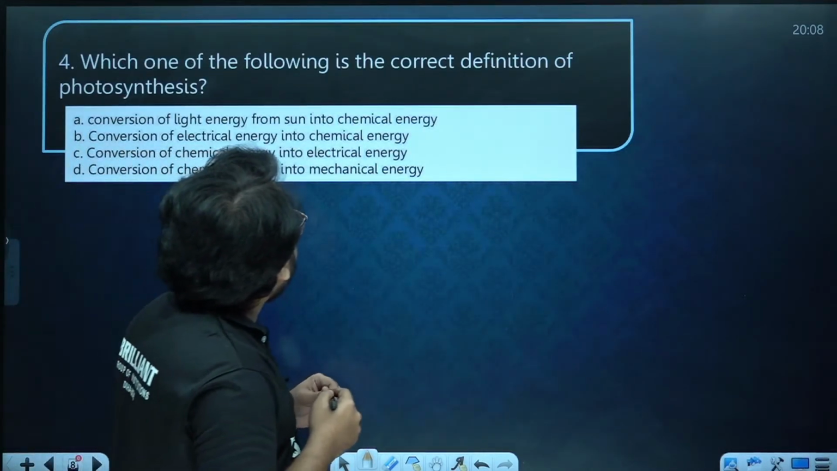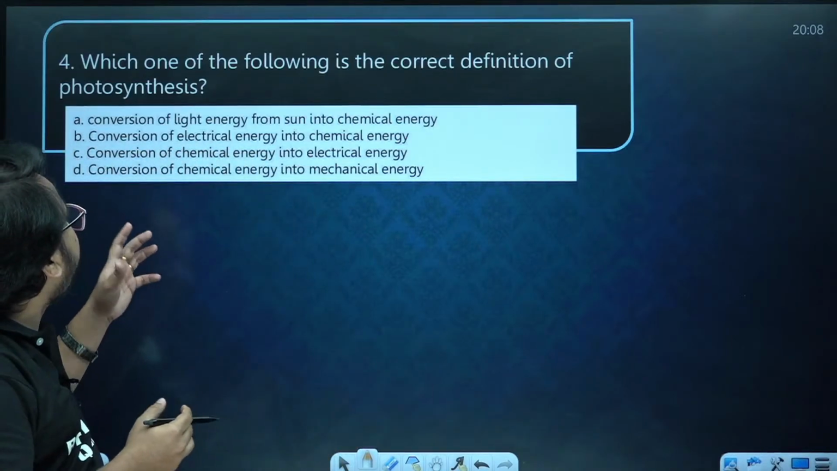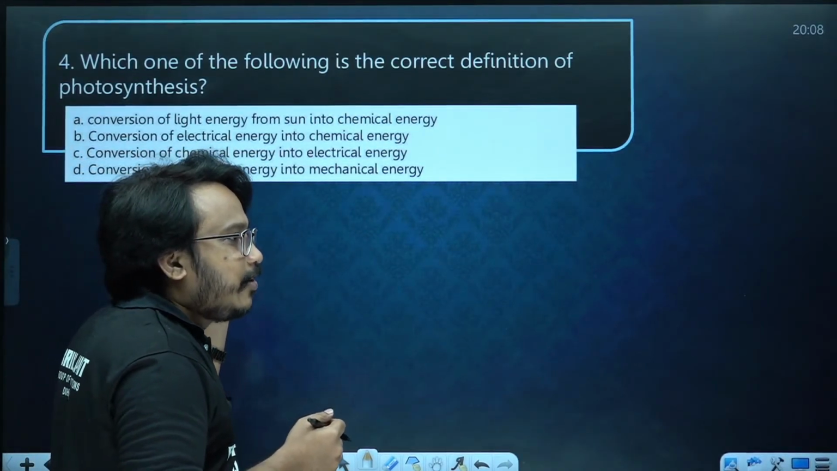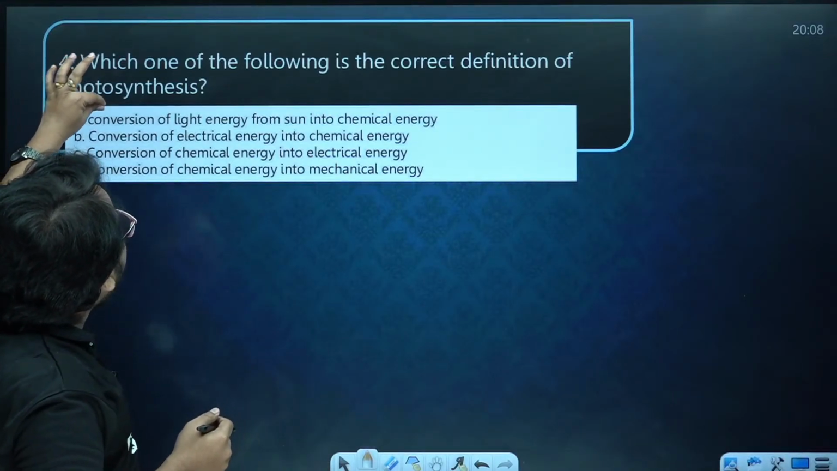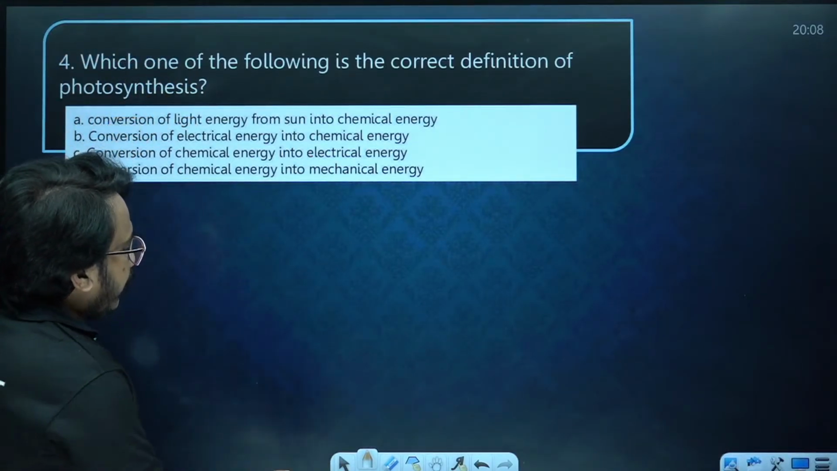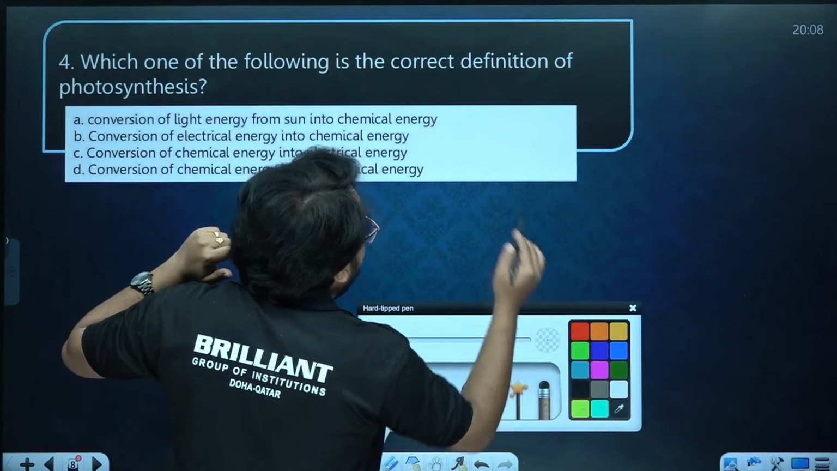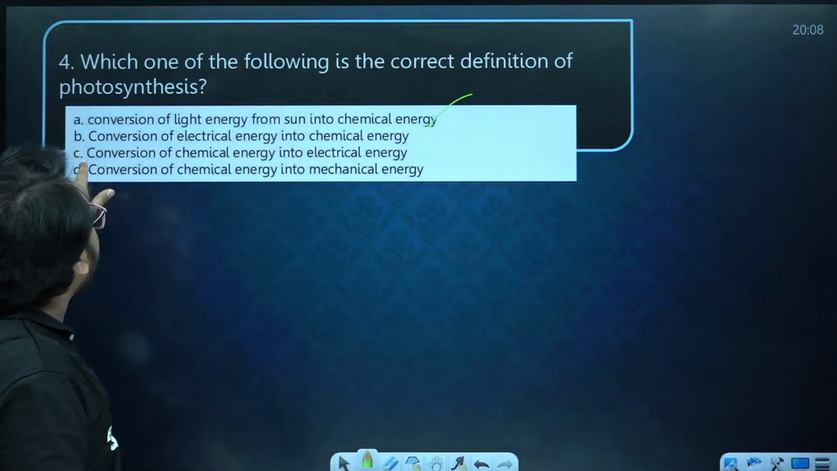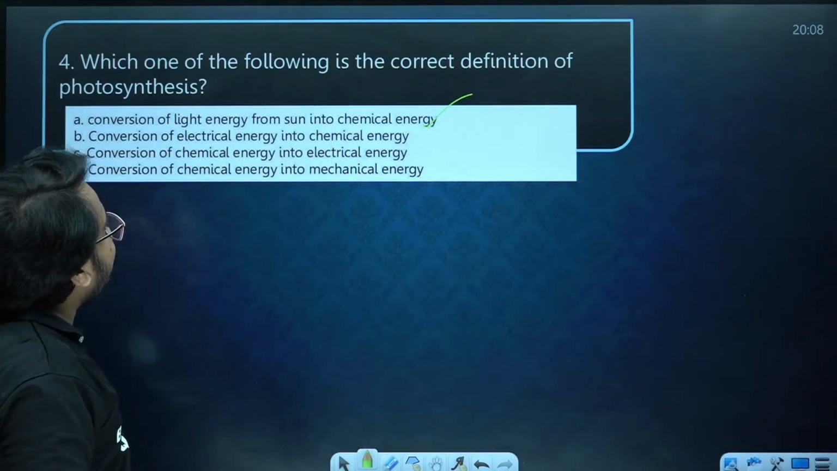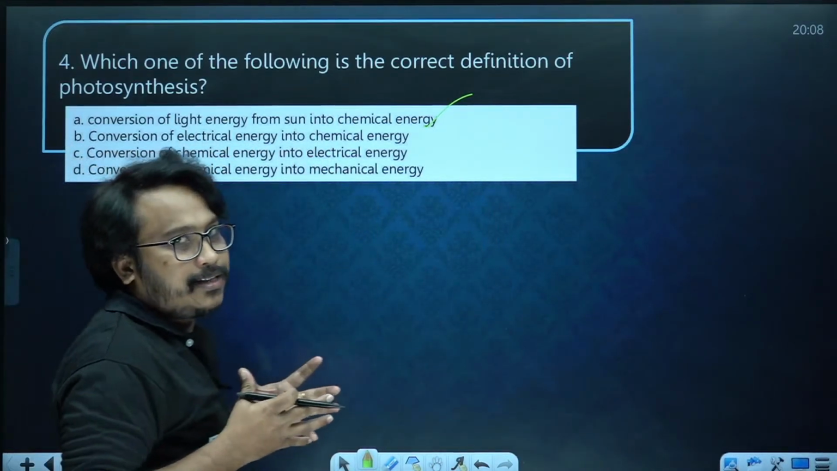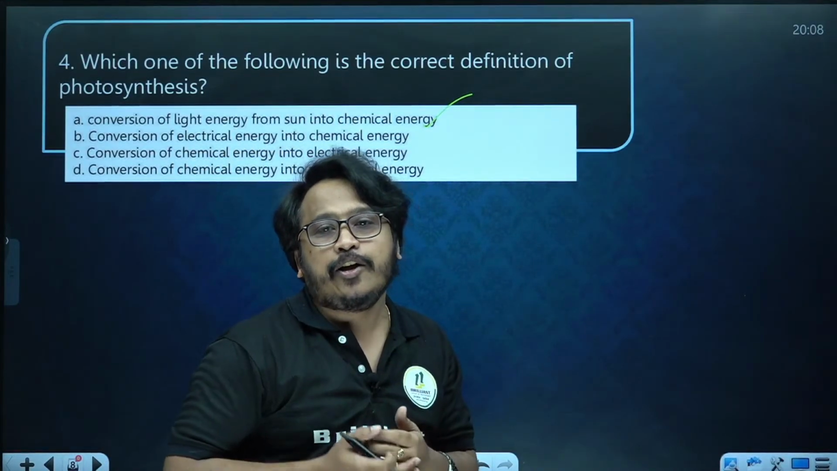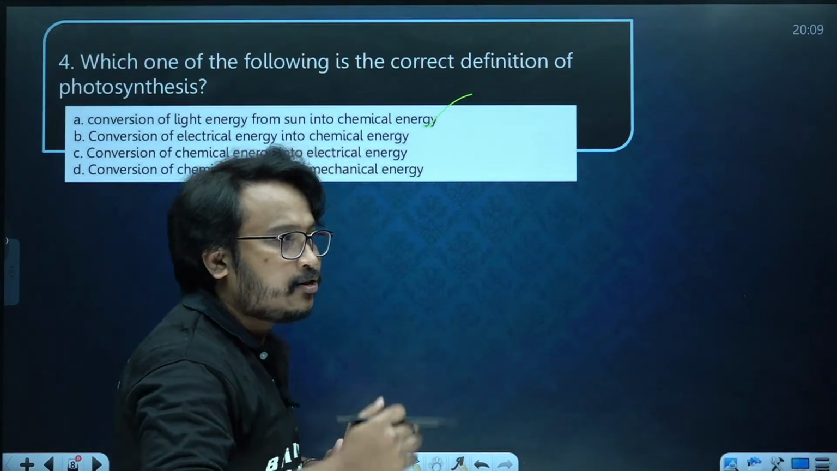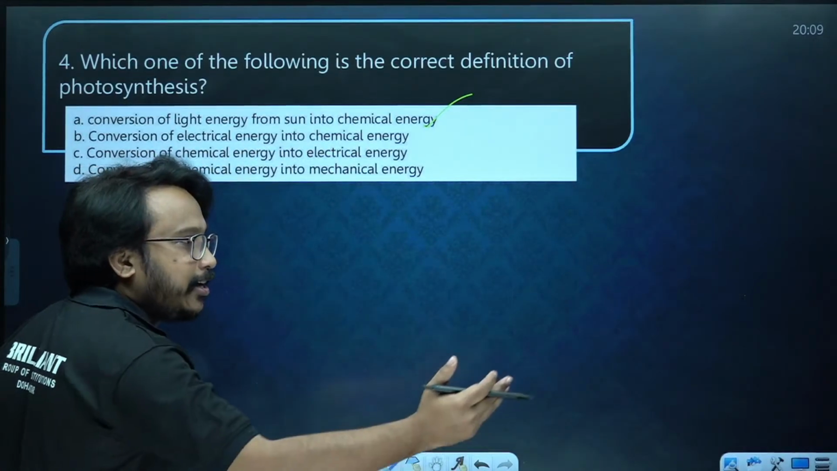Next one, which one of the following is the correct definition of photosynthesis? You should answer. You may be knowing this. Yes. There is conversion of light energy from the sun into chemical energy. So in photosynthesis, light energy is converted into chemical energy. It's not electrical energy or anything. So here light energy is converted into chemical energy like ATP and NADPH. Using that, you can see carbon is getting fixed. So that first statement is actually correct.